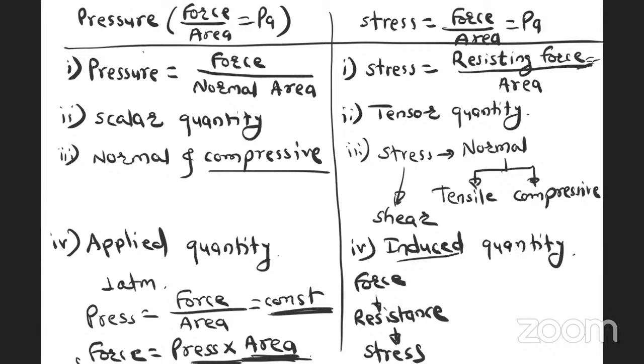Understand the difference, my dear students. Because of pressure, there is a force on the component. If pressure comes in contact with area, then pressure into area becomes force. And for this force, there is a resistance, and due to this resistance, there is a stress. This is the basic difference between pressure and stress. Right.